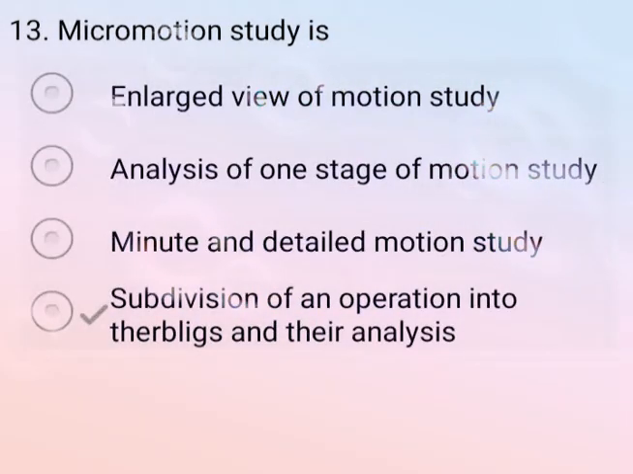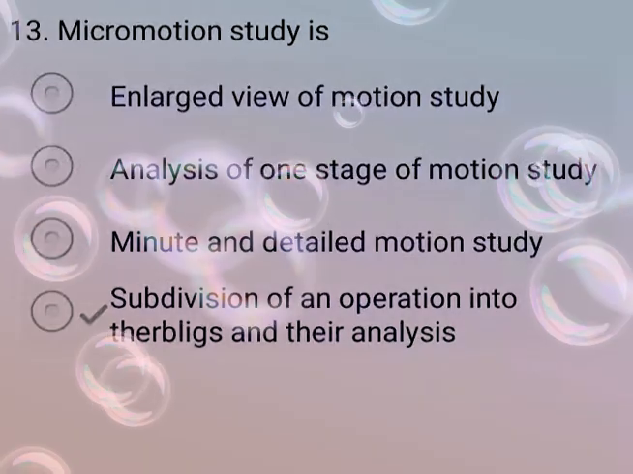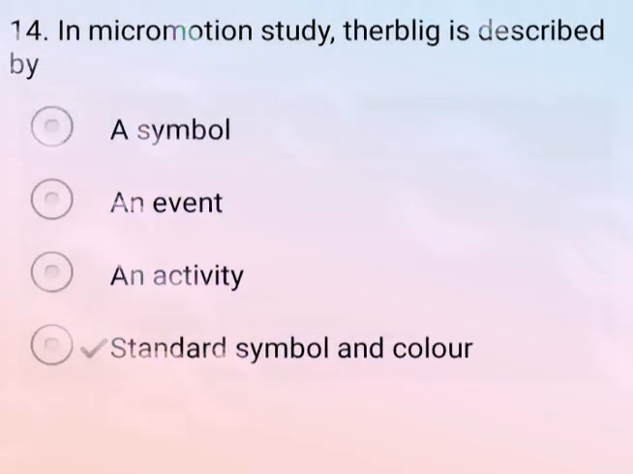Now come to the next question. Micromotion study is, so the correct answer is option D, subdivision of the operation into therbligs and their analysis. So option D is your correct answer. Now come to the next question. In micromotion study, a therblig is described by a standard symbol and color. So option D is your correct answer.